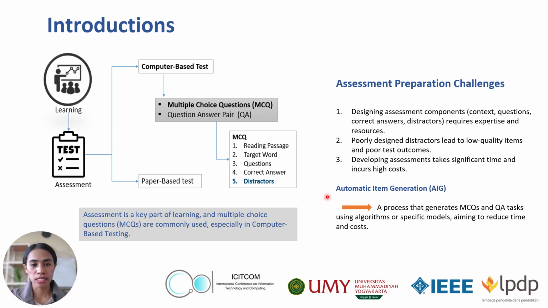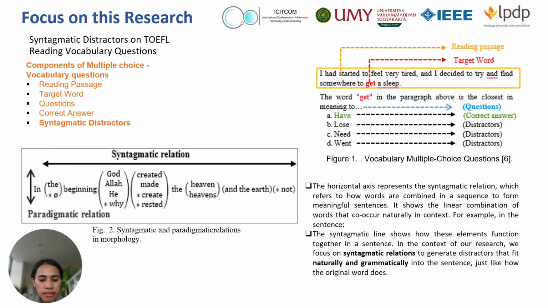To address this challenge, the concept of automatic item generation, or AIG, has emerged. AIG refers to the process that generates multiple choice questions and question answer tasks using algorithms or specific models, aiming to reduce time and cost. This research focuses on automatic generation of syntagmatic distractors on TOEFL reading vocabulary questions.